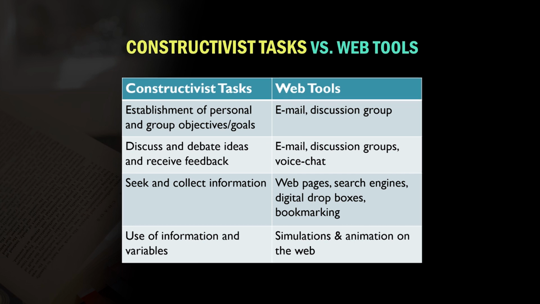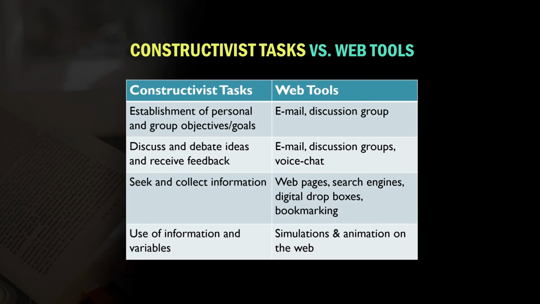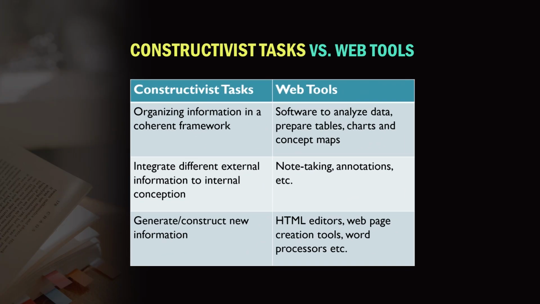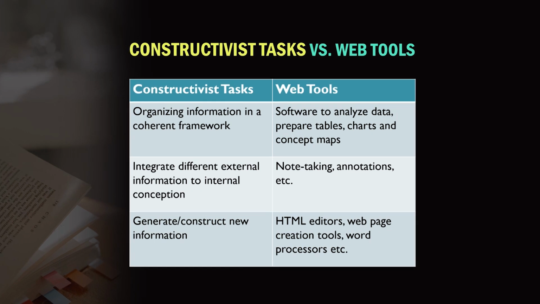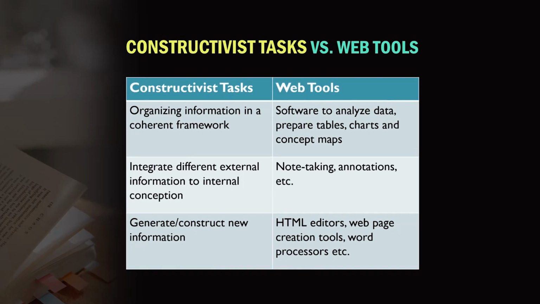To seek and collect information, use web pages and search engines. For use of information and variables, use simulation and animation on the web. Then other types of constructive tasks and their web tools are organizing information in a coherent framework, software to analyze data, integrating different external information into internal conception, note taking, and generating or constructing new information.